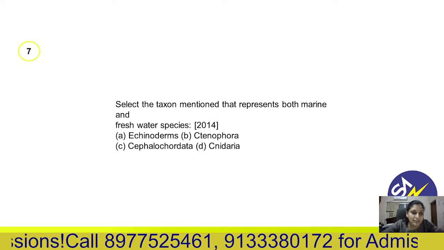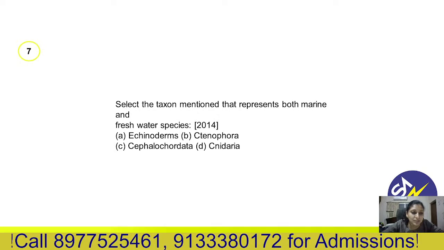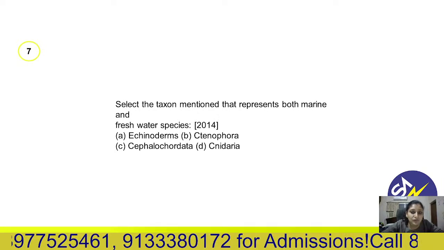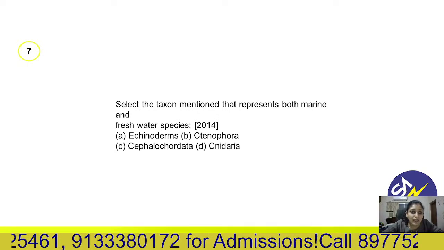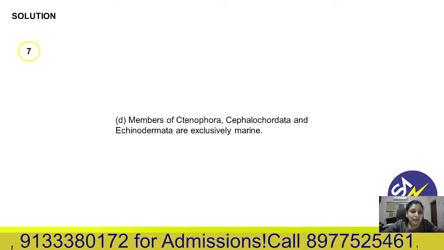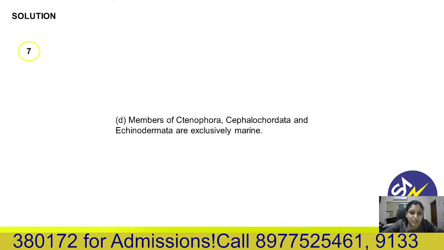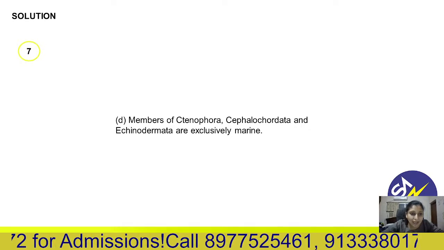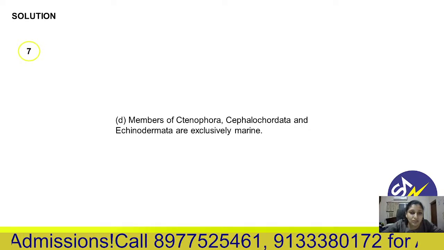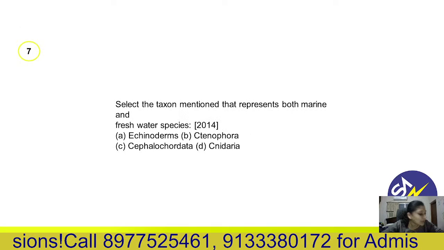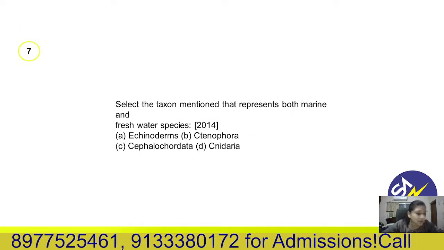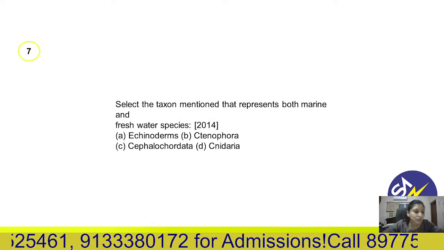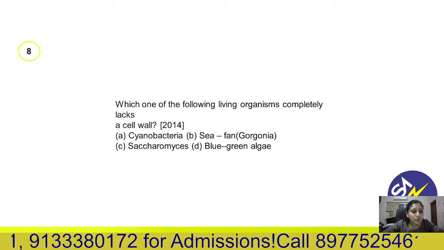The correct answer is the taxon whose habitat is both fresh and marine. Then the answer is D. Members of Ctenophora, Cephalochordata and Echinodermata are exclusively marine, but Cnidarians are fresh and marine water.